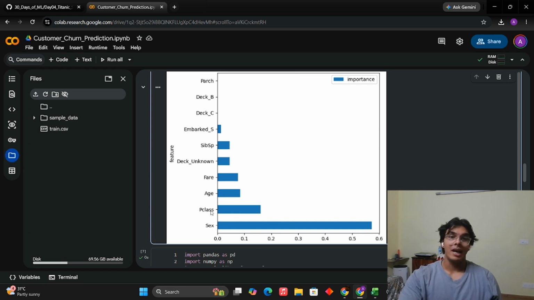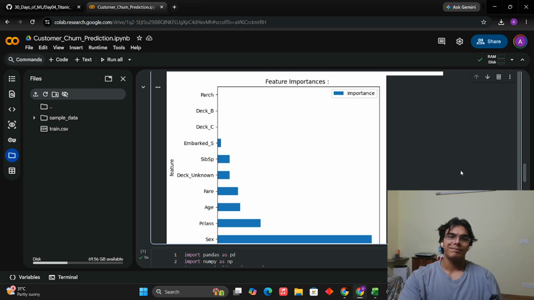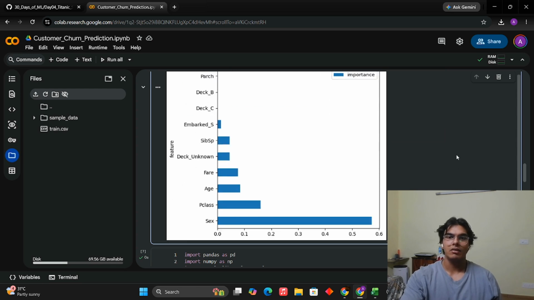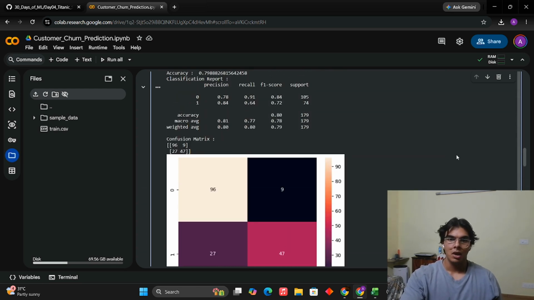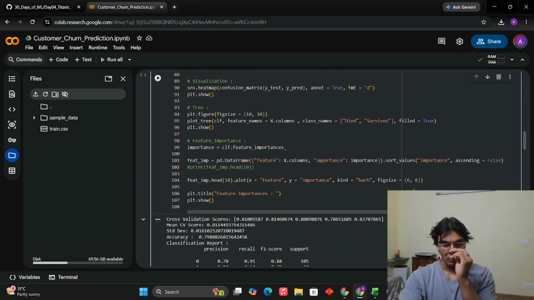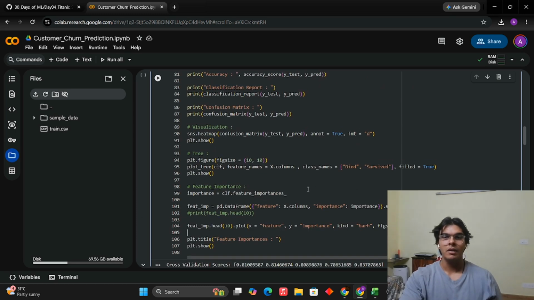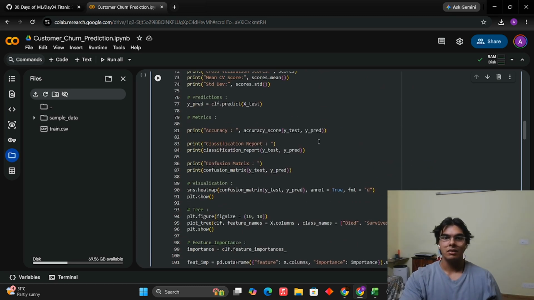Passenger class is also pretty highly correlated. Age again, then fare. Fare is an okayish metric here because maybe the model thinks that the higher fare means that the ticket is better. So maybe fare is used here for that, and the rest are very weak to decide that. So feature importances are right here. This is it for the training of the model. If you look at the code, you can maybe even make some changes according to how you like things.